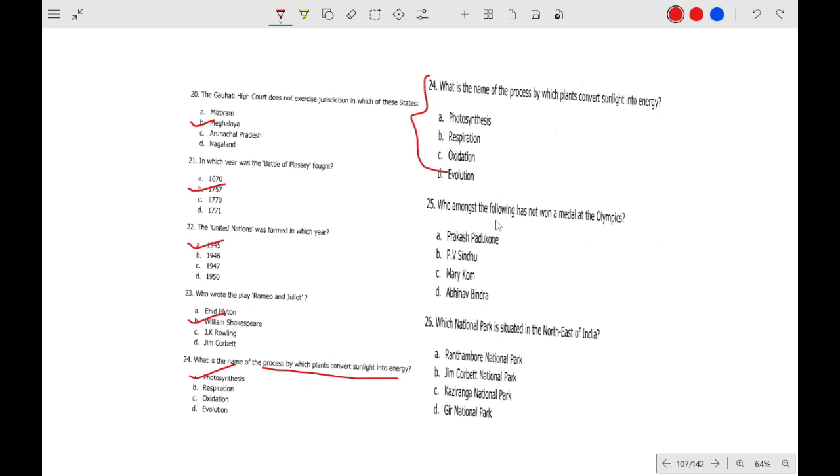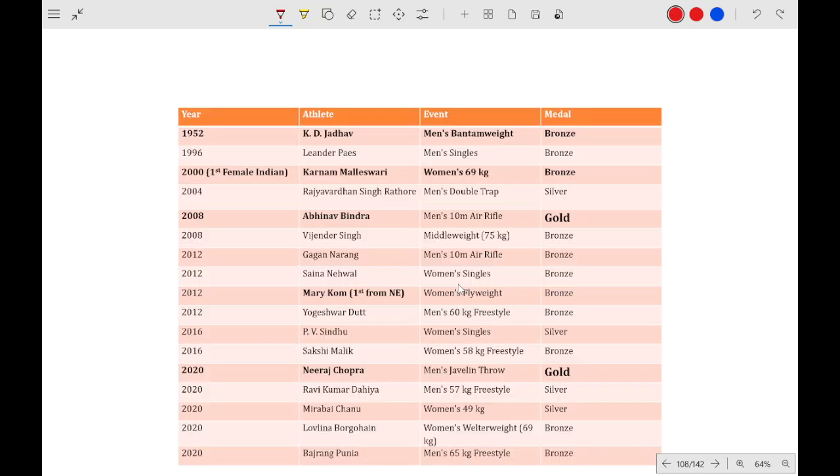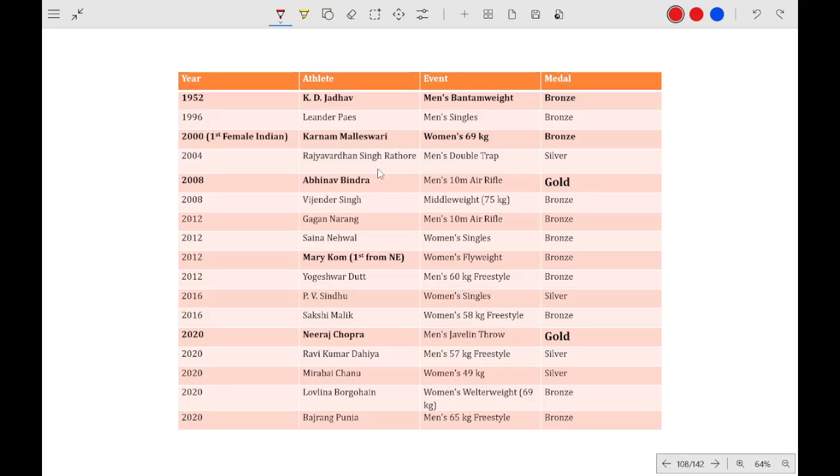Question number 25: which of the following has not won a medal at the Olympics? Prakash Padukone, father of Deepika Padukone. Which national park is situated in northeast India? Kaziranga National Park. And these are the list of the athletes who have won. KD Yadav is the first athlete who won a medal in Olympics, and first female Indian athlete Karnam Malleswari. First Indian to win gold: Abhinav Bindra. First athlete from Northeast: Mary Kom.